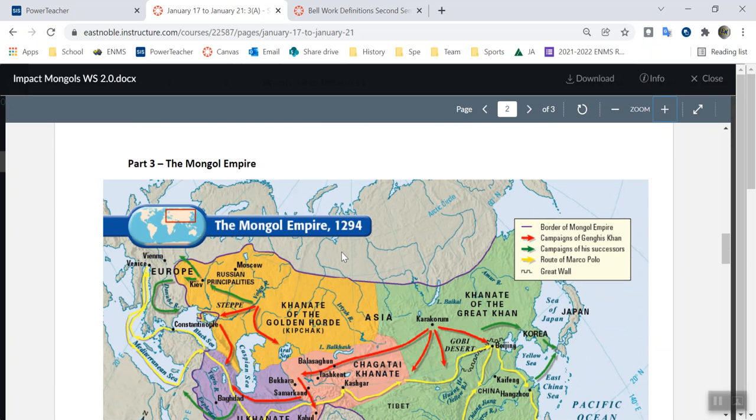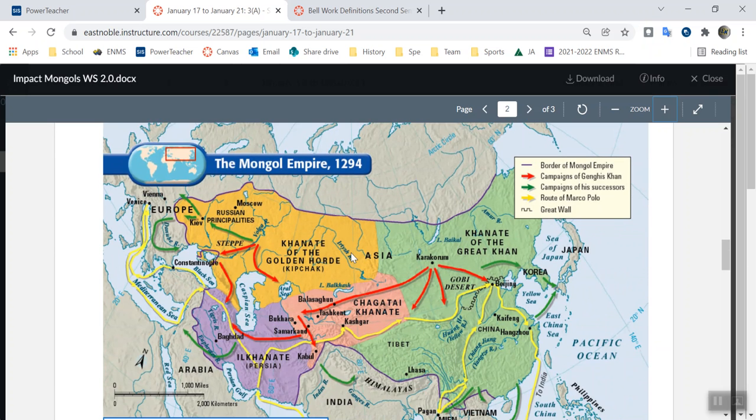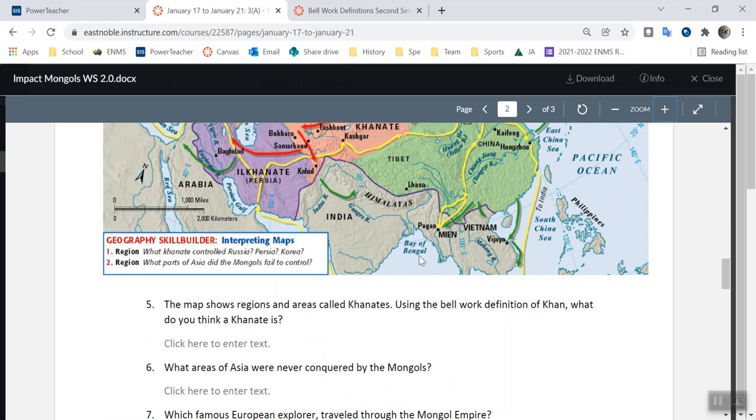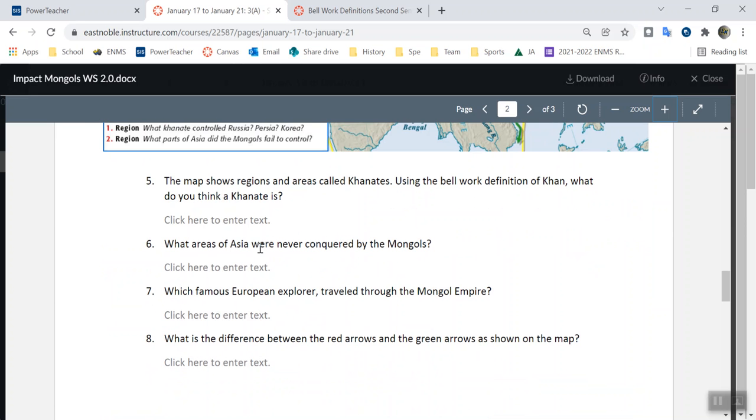You scroll down, map. You know I love my maps. So we have a map of the Khanites, or the different regions. There are 4 of them here. So look at the map. You're going to use the key to help you answer a couple of questions as well. So there are about 4 questions right there. The map shows regions, all called Khanites, using the vocabulary words we worked on. So please go ahead and tell me what a Khanite is. What areas of Asia did they not conquer?